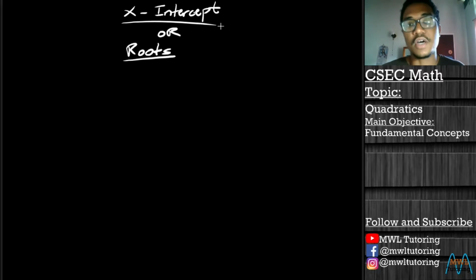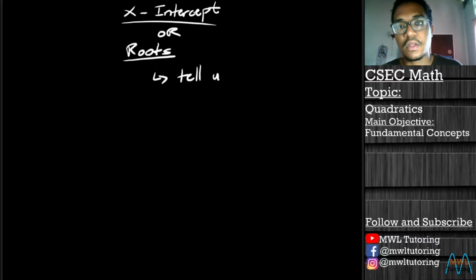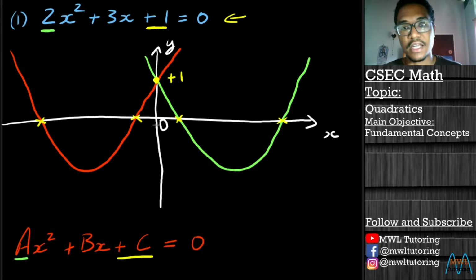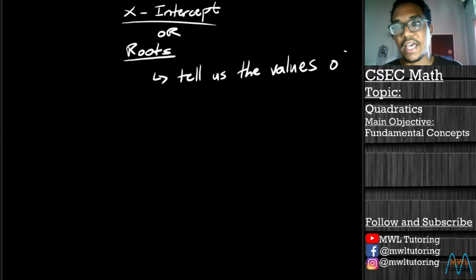The roots of any quadratic essentially tell us the values, because if we jump back here, there are two values for each graph. So we should say the values of x when y is equal to 0.